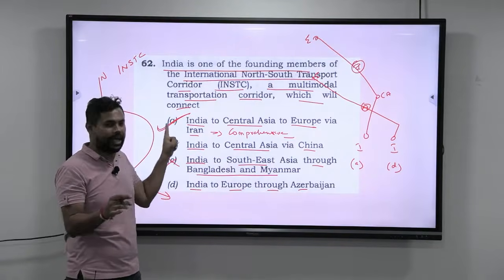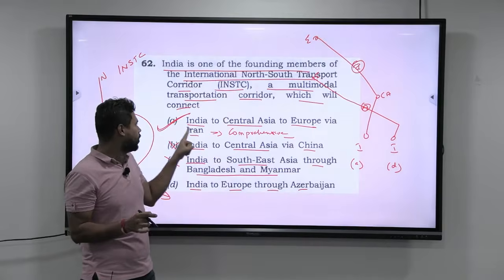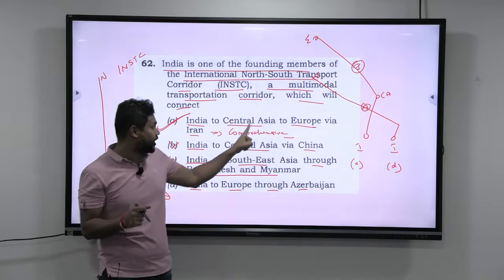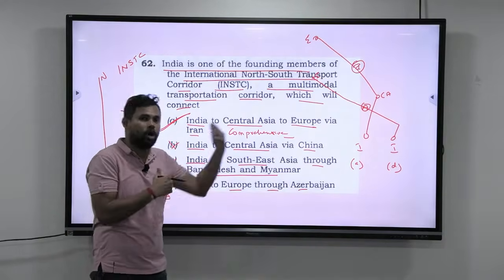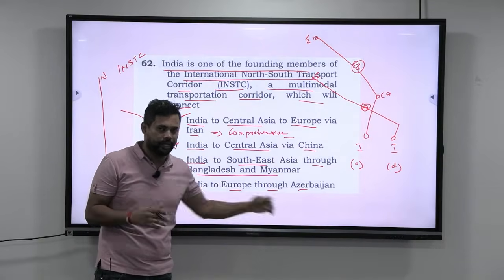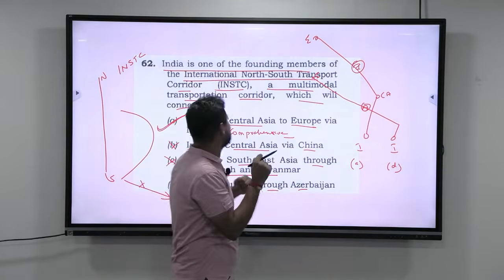So the answer here is A. That is the International North-South Transport Corridor. It connects India to Central Asia to Europe via Iran, because that is more comprehensive compared to this. Alright, so the answer is A for the 62nd question.